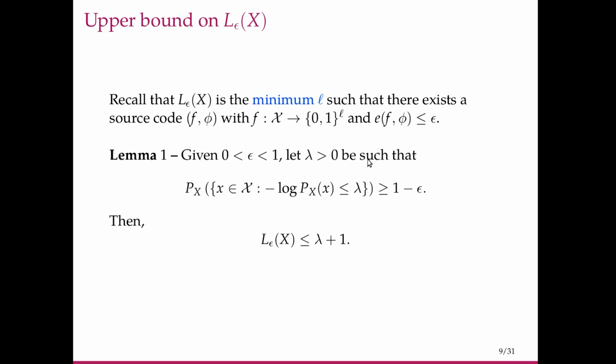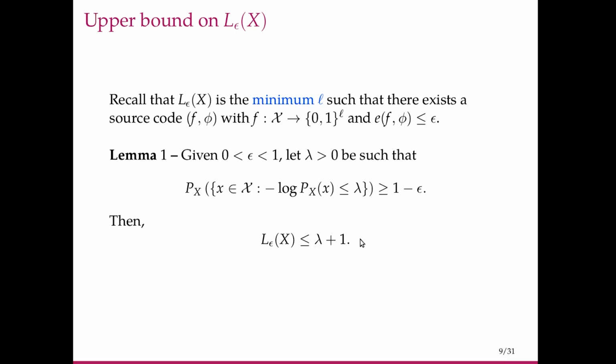So what this lemma says is that if you can construct a set such that the probabilities of the symbols in that set are greater than or equal to 2 to the minus lambda, just like what we did now, and ensure that its probability is greater than or equal to 1 minus epsilon, then L_epsilon of X itself will be less than or equal to lambda plus 1.